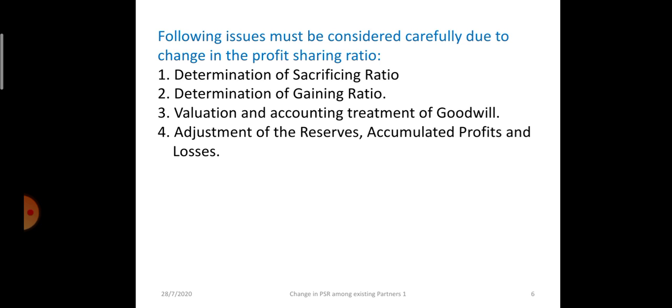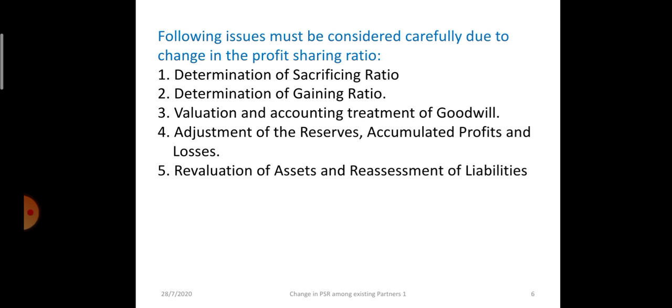Adjustments of reserves, accumulated profits and losses, because these reserves and accumulated profits belong to the old partners, so the adjustment will be done so that no partner stands at gain or loses. No partner should gain or suffer loss. That's why these adjustments are done. The assets and liabilities will be revalued, and if there is a profit, it will be distributed among the partners. Again, why are we doing that? So that no partner stands at profit or loss. Then adjustments, if further capital is to be brought or capital is to be withdrawn, will be done at the end. Again I am repeating.